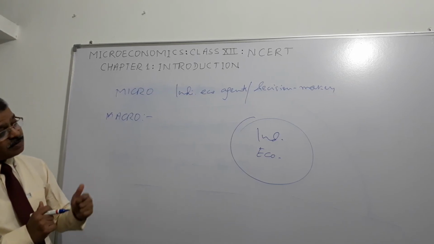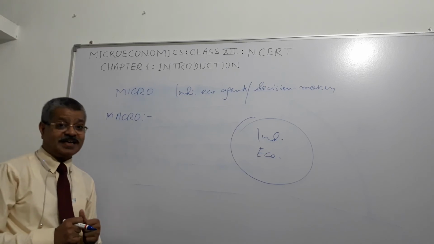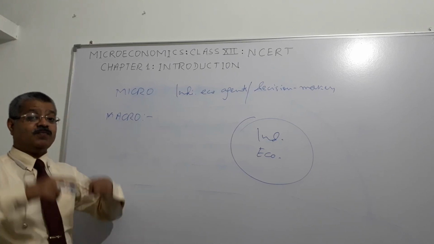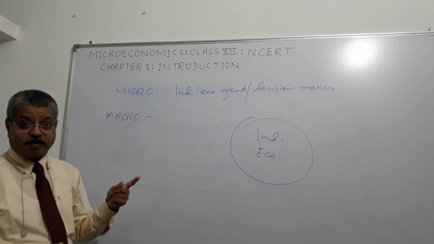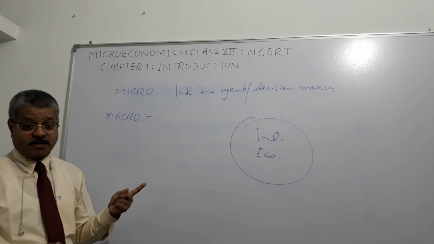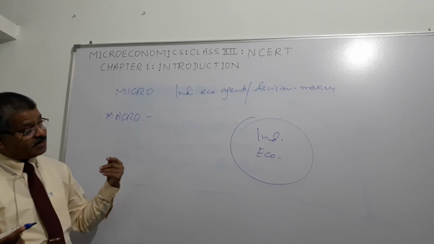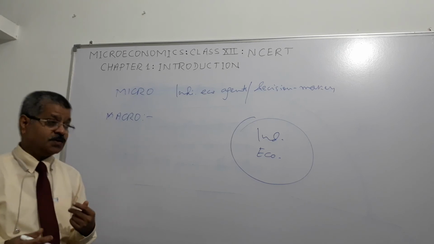And how do we do that? By focusing on aggregate measures. What are the aggregate measures? Like the level of output in the economy, the level of employment or unemployment, the aggregate price level in the economy, and how these levels change over a period of time.